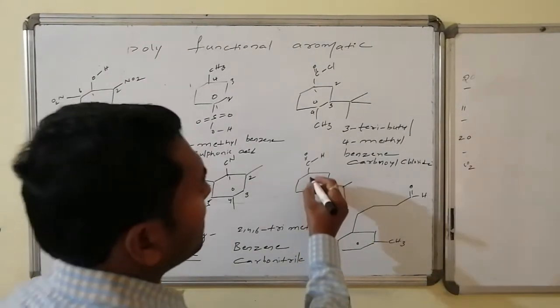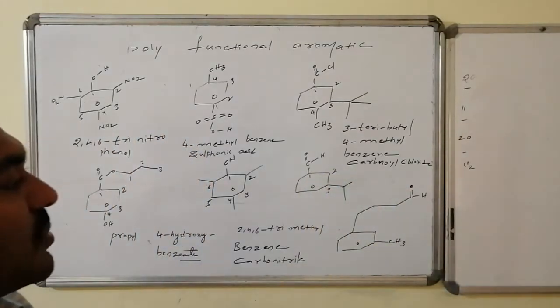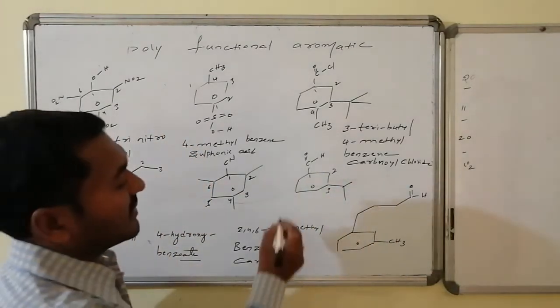And here in this case numbering is started from here, that is isopropyl group, 3-isopropyl benzaldehyde.